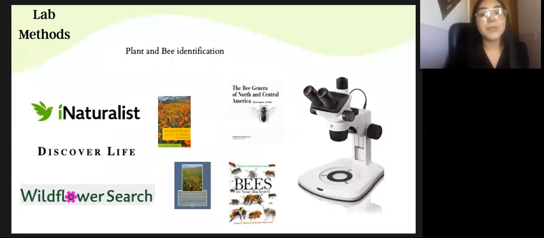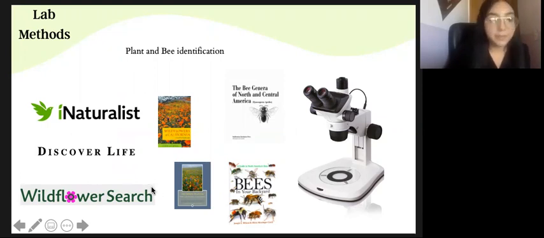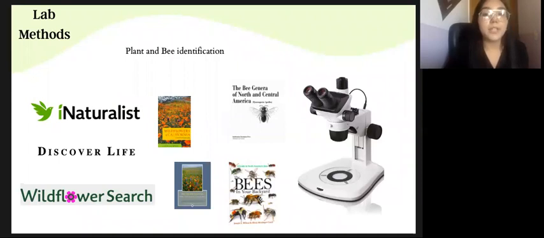We have consulted taxonomic keys along with internet resources such as iNaturalist, Discover Life, and Wildflower Search for plant identification. For bee taxonomic identification, we have observed bees under the stereoscope, and we have also used taxonomic keys.